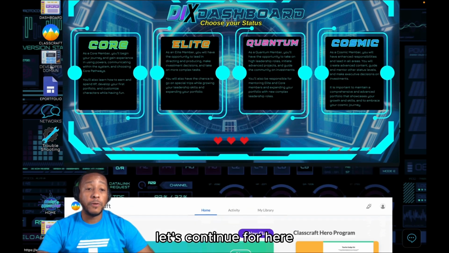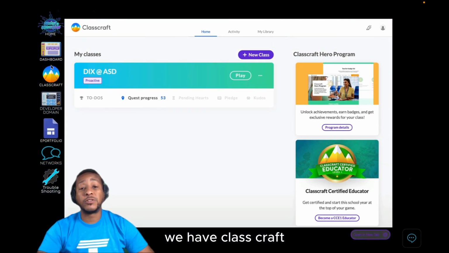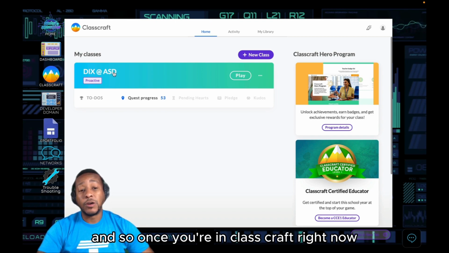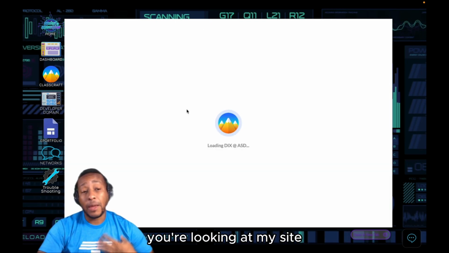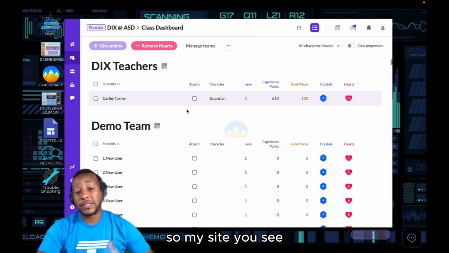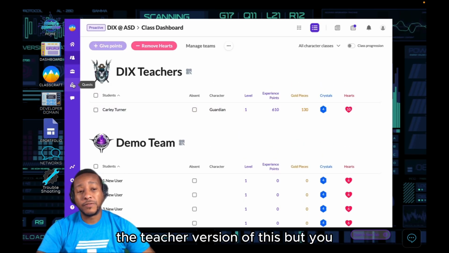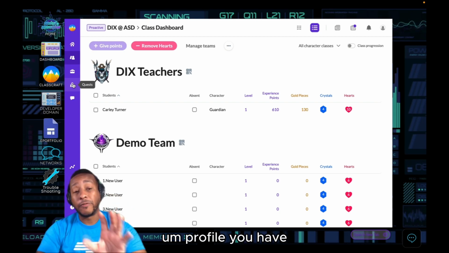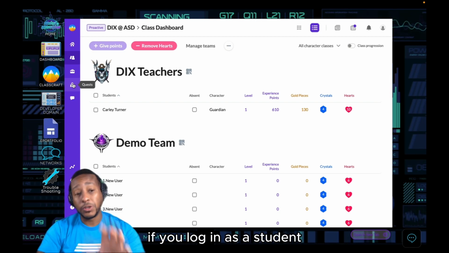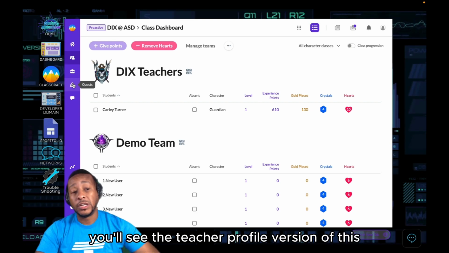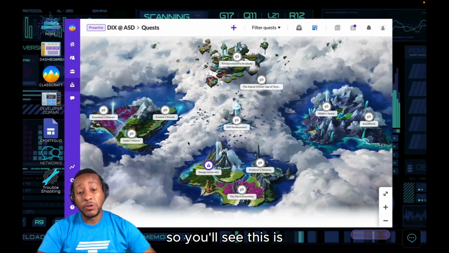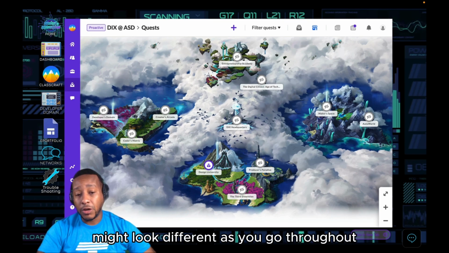Let's continue forward. Here we have Classcraft. We use this thoroughly in our program as of now. Once you're in Classcraft, right now you're looking at my site. On my site, you see the teacher version of this, but if you're on the student site, you'll see whatever profile you have if you log in as a student. If you log in as a teacher, you'll see the teacher profile version of this as well. So this might look different as you go throughout.